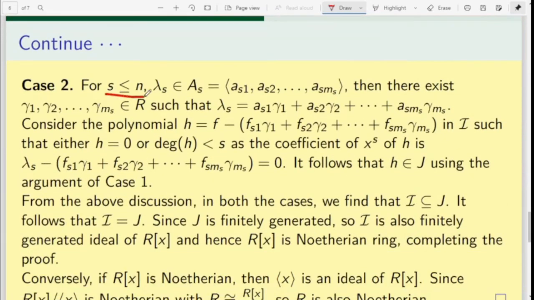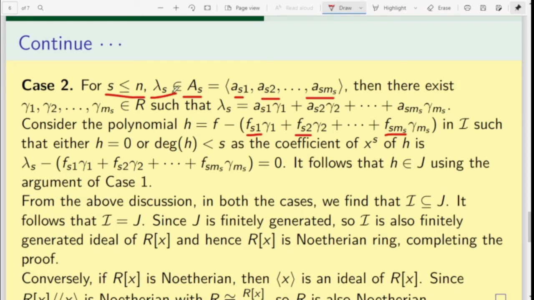If S is less than or equal to N, lambda S belongs to A_S, which is generated by a_S1, a_S2, ..., a_S,mS, where a_S1 is the leading coefficient of the non-zero polynomial f_S1 in I of degree S, and similarly f_S2, ..., f_S,mS in I of degree S, whose leading coefficients are these.